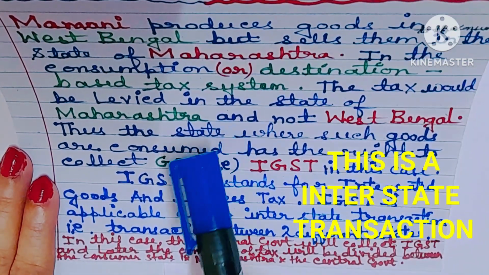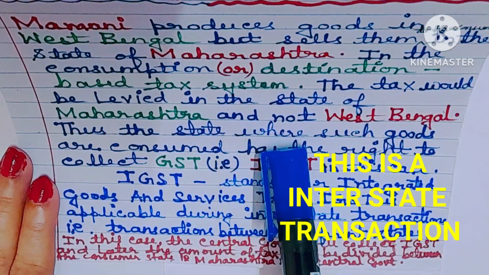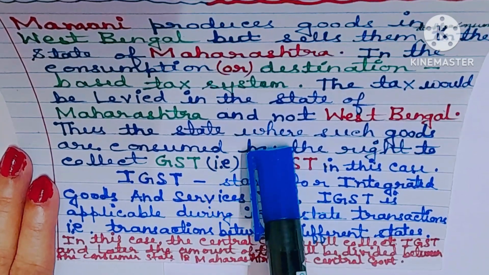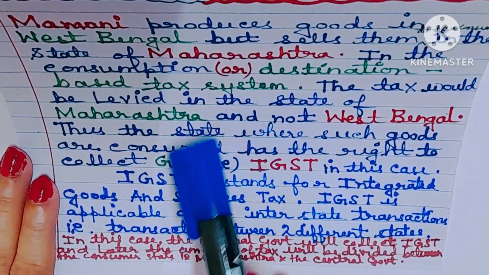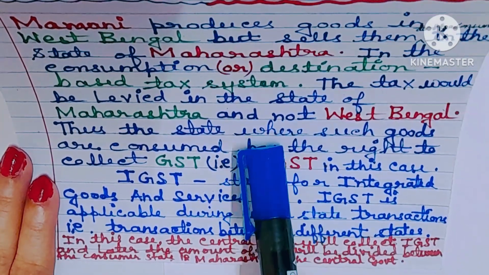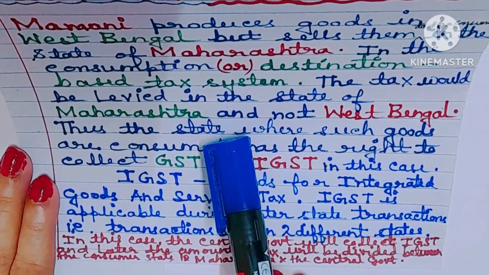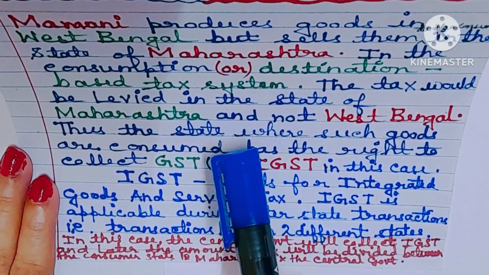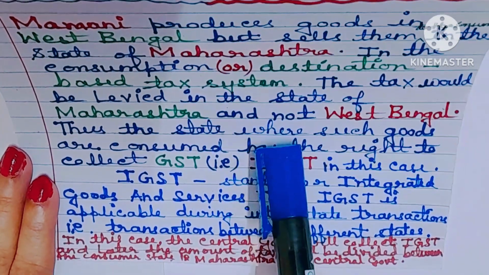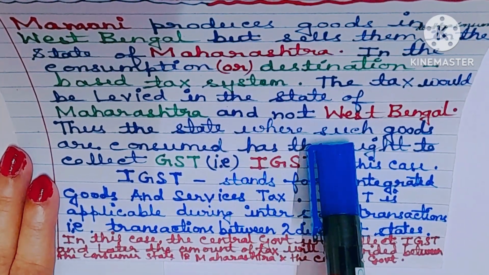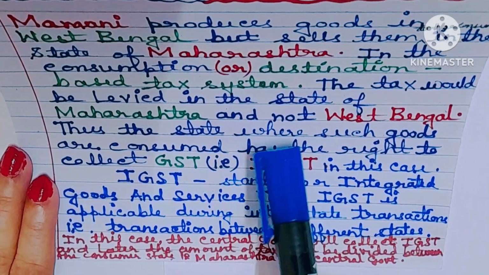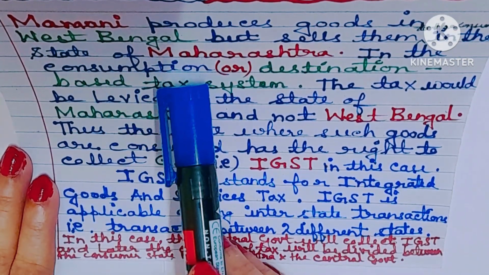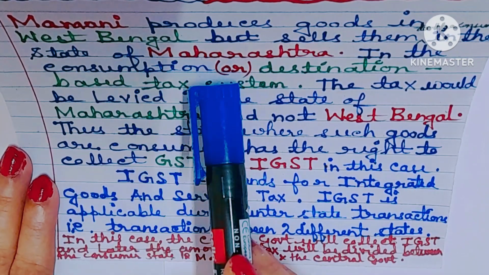This is an interstate transaction, meaning two different states are involved here, West Bengal and Maharashtra. In this case, Maharashtra has the right to collect tax because Maharashtra is the consuming state and West Bengal is the producing or manufacturing state.